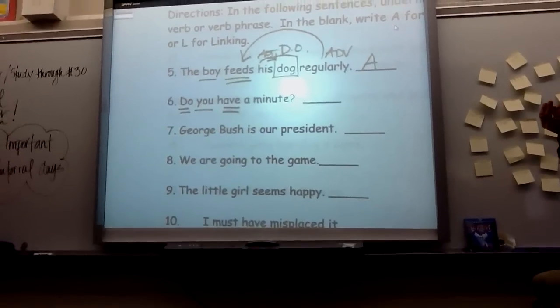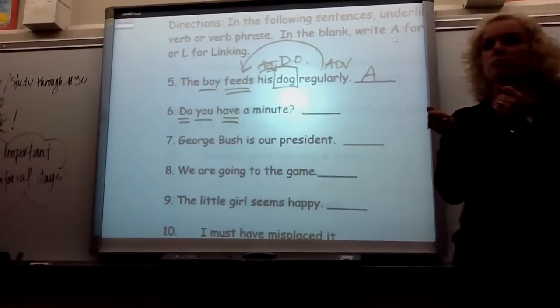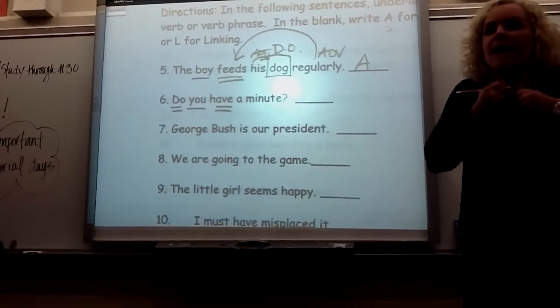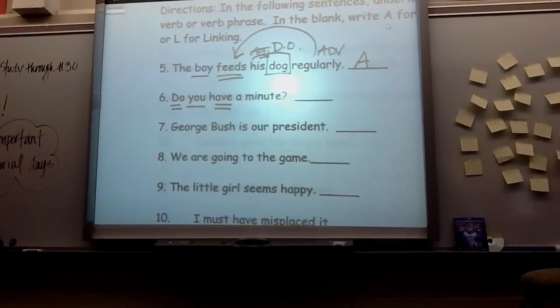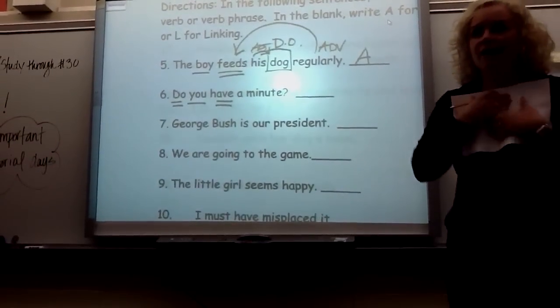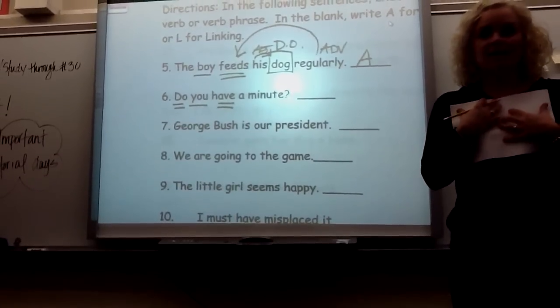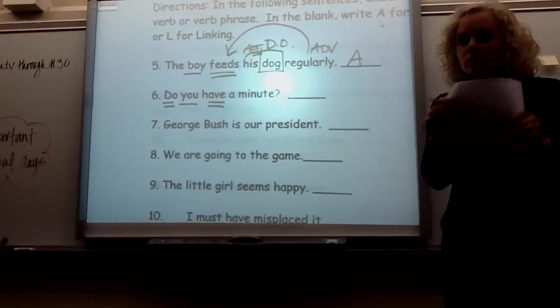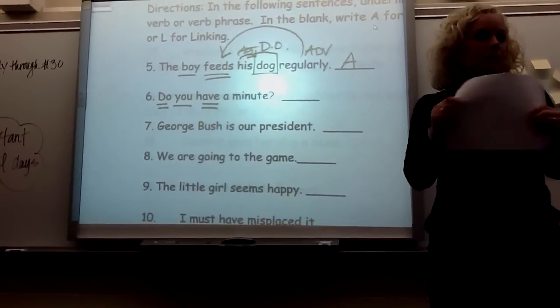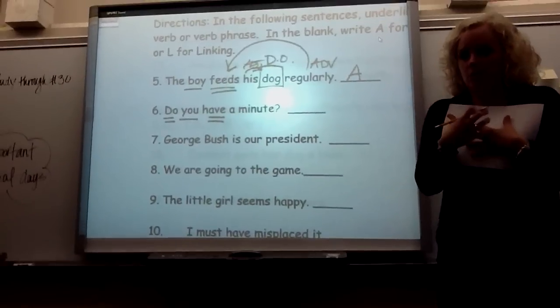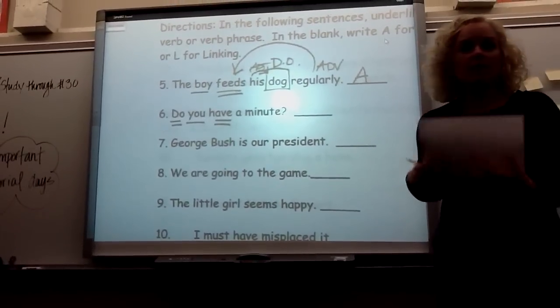Remember me with the piece of paper? Remember I had the piece of paper and I have the piece of paper? If I have this paper, I have it. I'm holding it. It's mine. I have it. It's action. Okay? You got to try to remember that. It's a little weird looking, but okay, I have the paper. It's mine. I have it. I'm holding it. It belongs to me. I have it. Have is action.